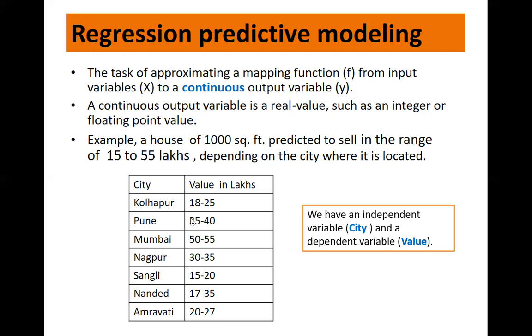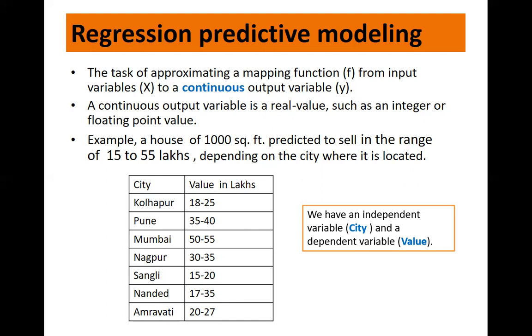Here the independent variable is city, because city is not dependent on how much the house costs, but the cost of the house is dependent on the city where it is located. City is an independent variable. It does not depend on the other values in the data set, but value in lakhs is a dependent variable because the value depends on the location of the house, in which city it is. I hope the concept of dependent and independent variable is clear. What you should remember is that regression gives you a numerical output.